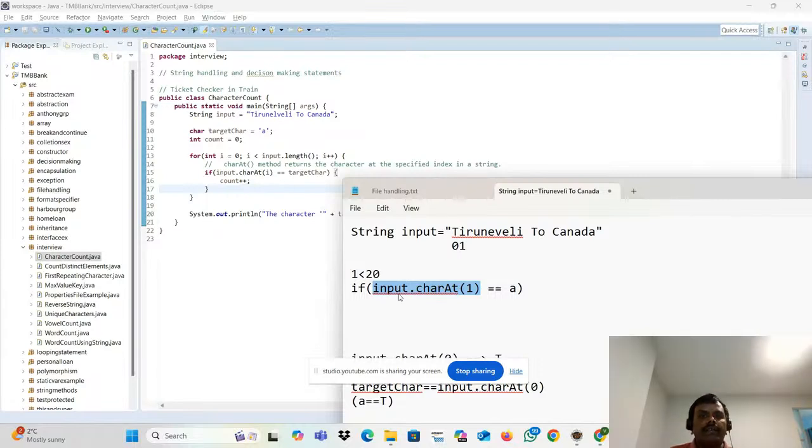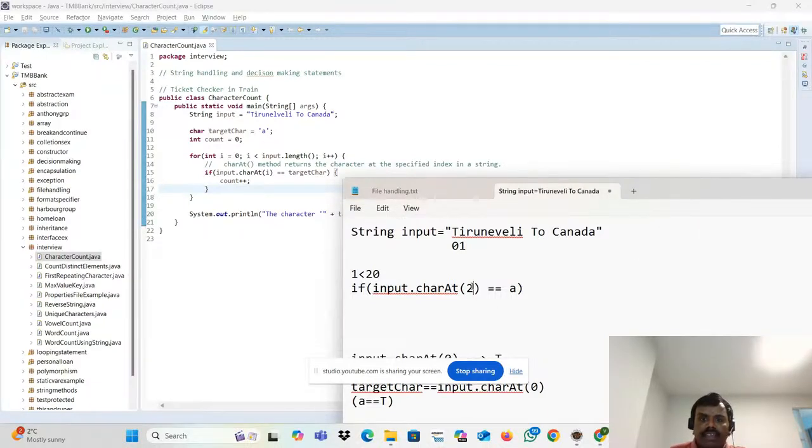Then the i value will be incremented to 2. Then it will go inside. Caret of 2 means R. Are both the same? No. Then it will keep increasing. Then what will happen? 0, 1, 2, 3, 4, 5, 6, 7, 8, 9, 10, 11, 12, 13, 14, 15.